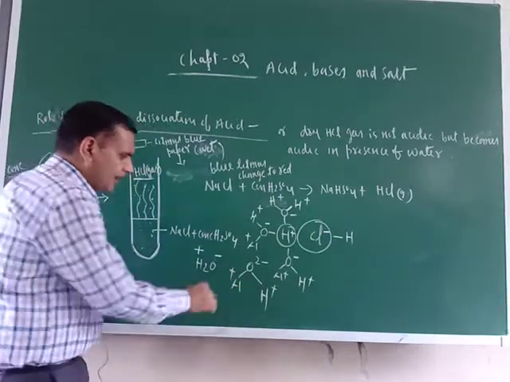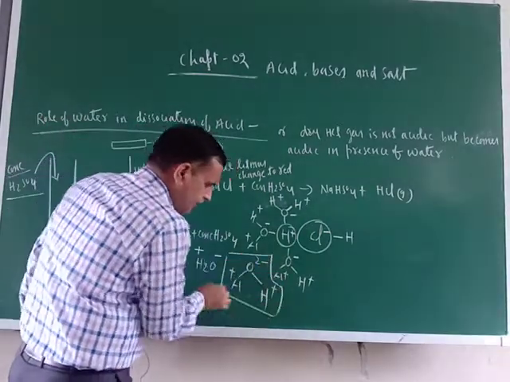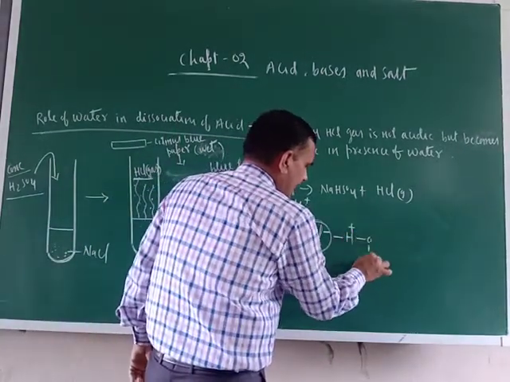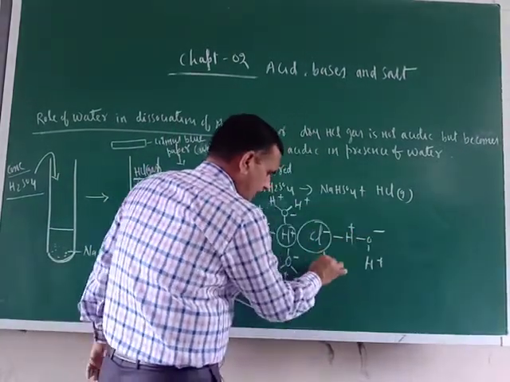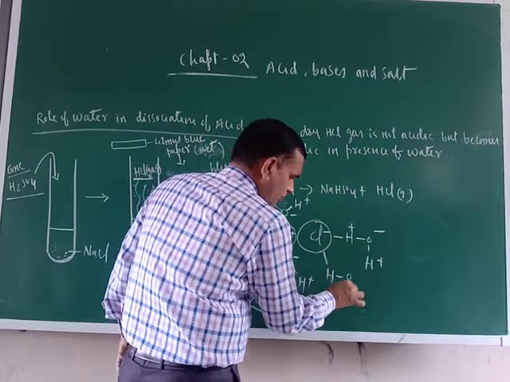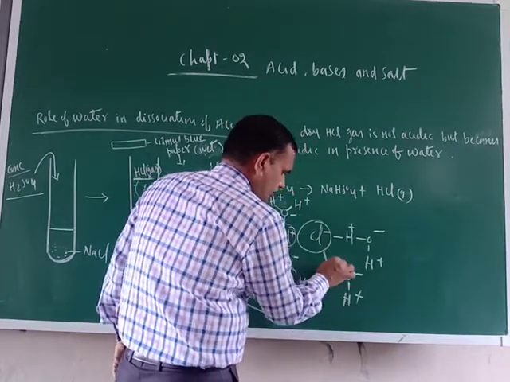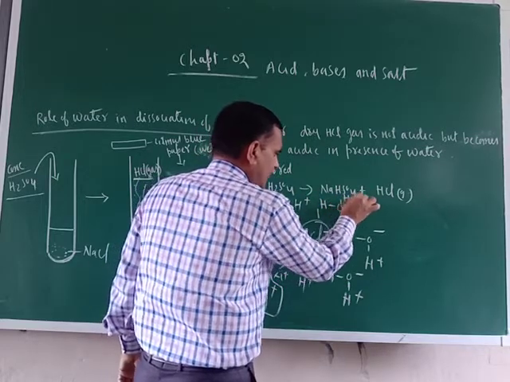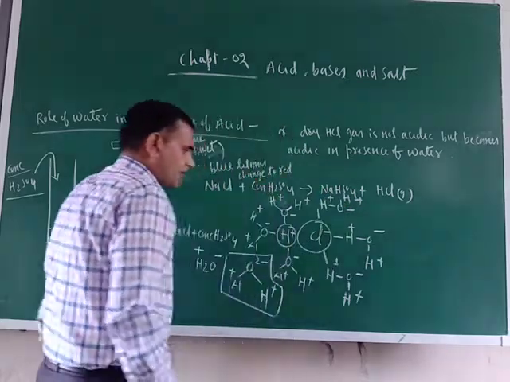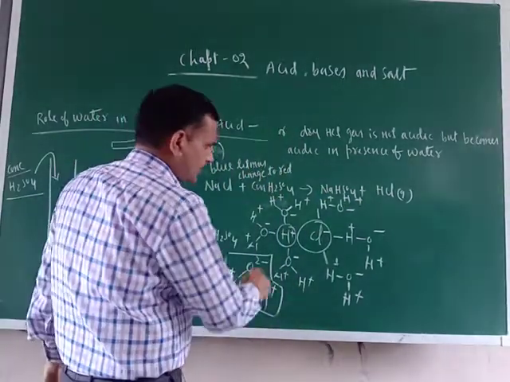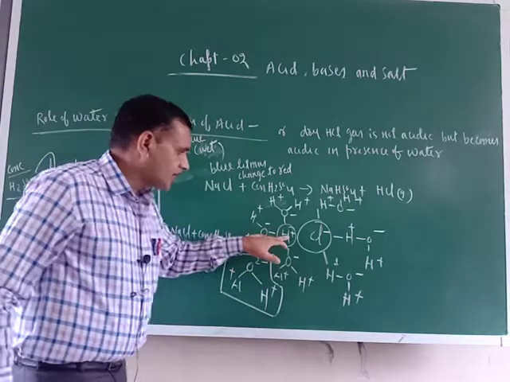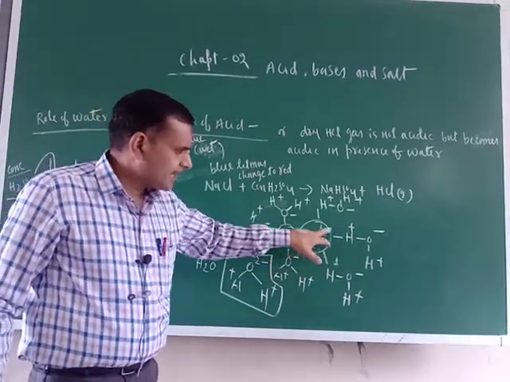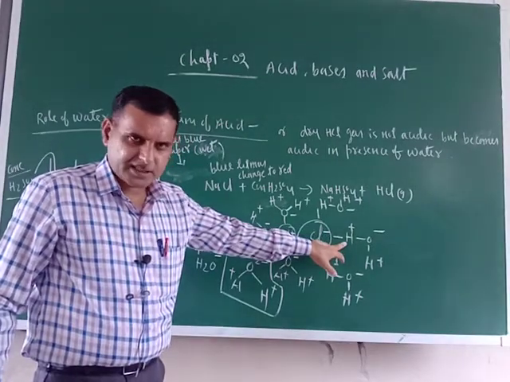Which is the positive end of water? The positive end of water is hydrogen. So H positive, O and H. Now here also write H, O, H, negative, positive, positive. This side also H, O, H, negative, positive and positive. And now try to understand here. Now the H positive is surrounded by the O negative of water. Cl is surrounded by the positive end of water, that is H.